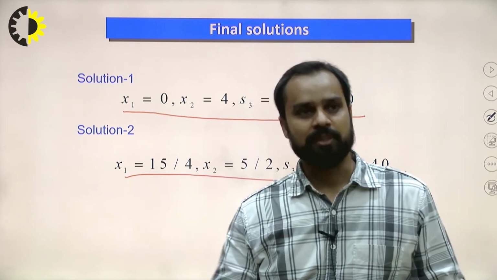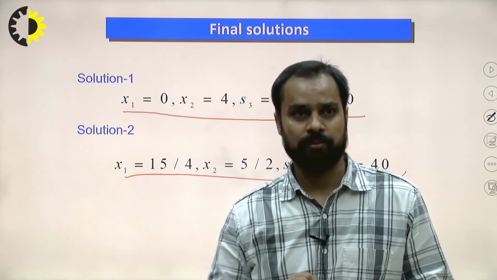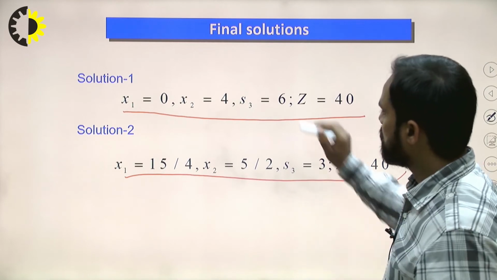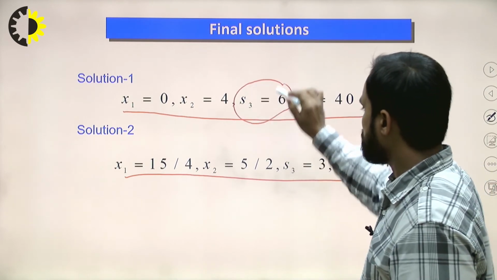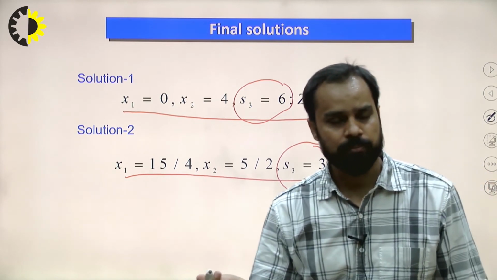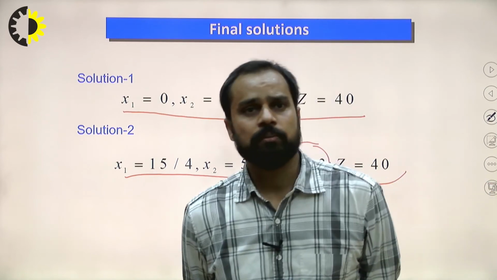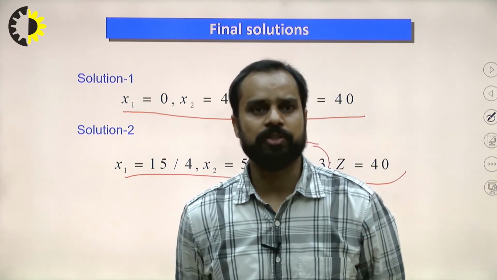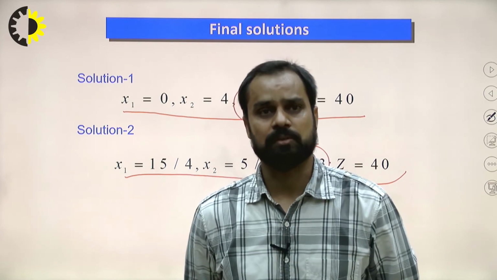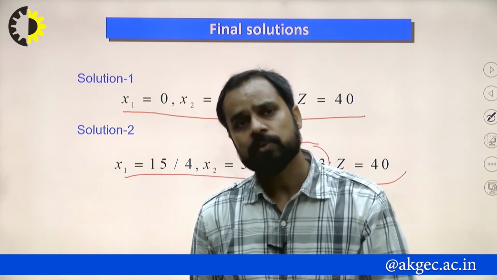In operations research, or in optimization technique, which result is better? We can decide on that basis. We can easily observe here S3 is 6, here S3 is 3. And these are the slack variables. If the slack variable is part of the solution, because they are not contributing to the objective function, the indication of the slack variable is only that these are the unutilized resources.